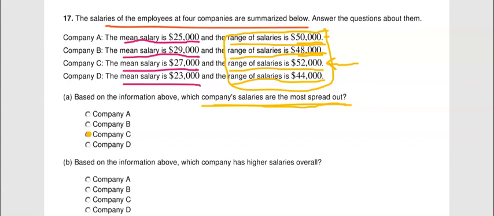Okay, let's look at the next one. It says, based on the information above, which company has the higher salaries overall? So what you're going to do is look at these and say, well, on average, which company pays the most? So some people are paid more, some people are paid less. On average, who's paid the most? And of course that would be company B. So on average, the person in company B gets paid better than any of the other companies. So that would be the answer to that one. So that's how you do number 17.